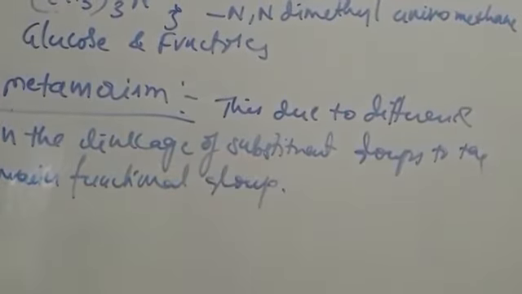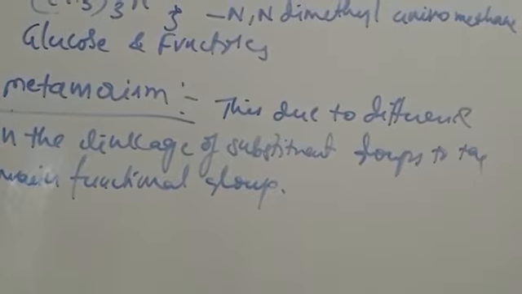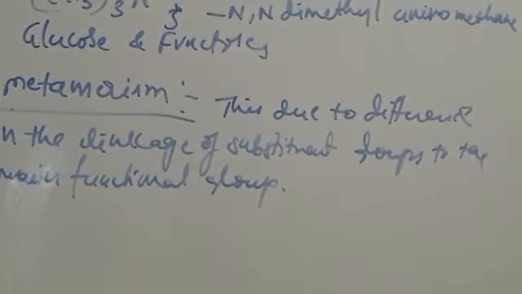Generally metamerism is shown by ethers, ketones and amines. Different examples are there.